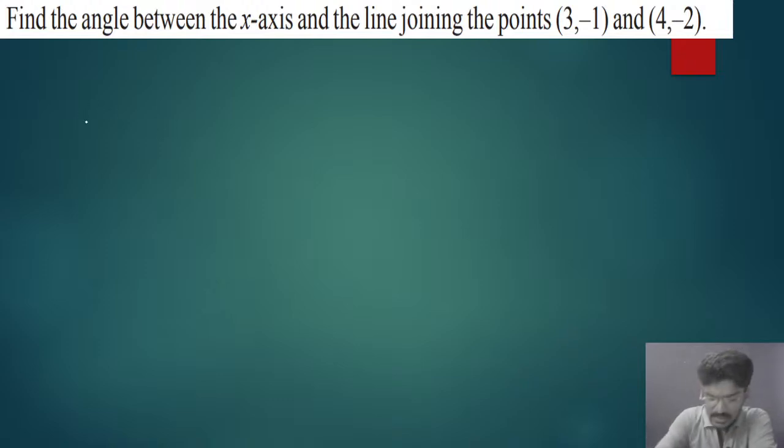Okay, so here see the next problem. Find the angle between the x-axis and the line joining the points 3 comma minus 1 and 4 comma minus 2. So you have to find the angle between the x-axis and the line joining these 2 points.